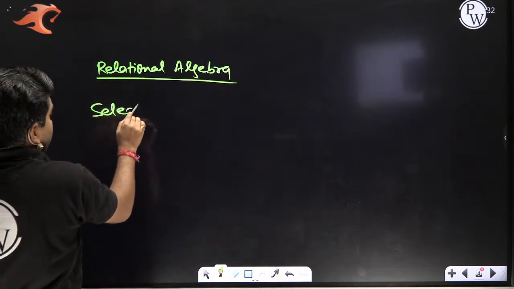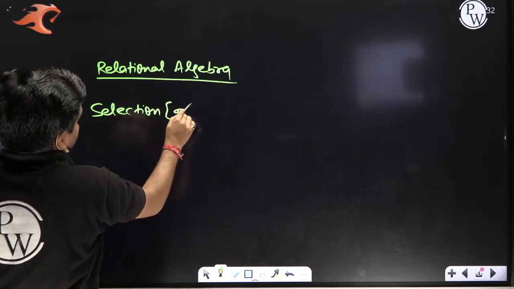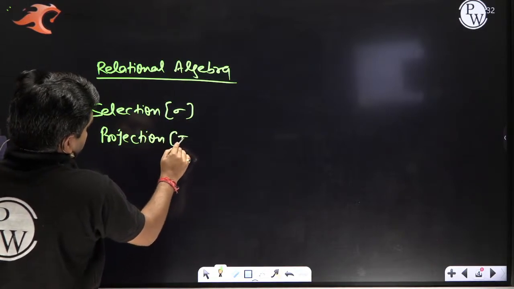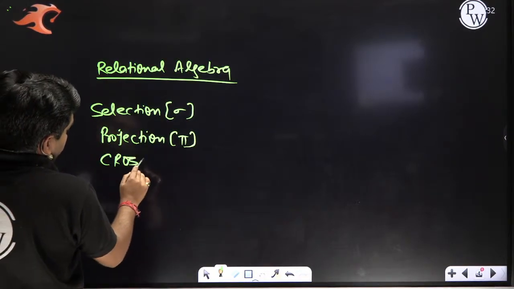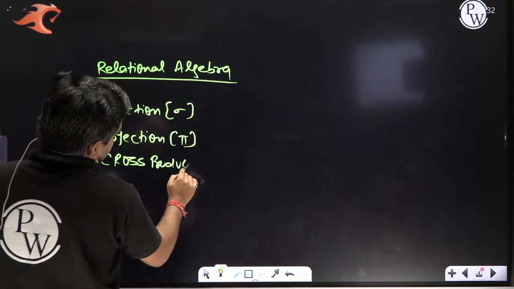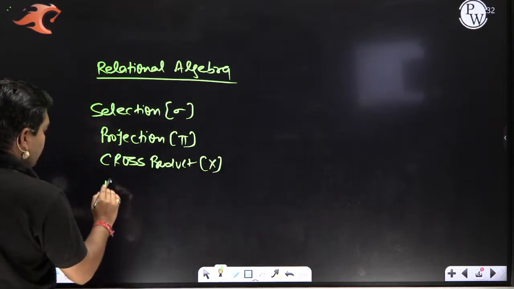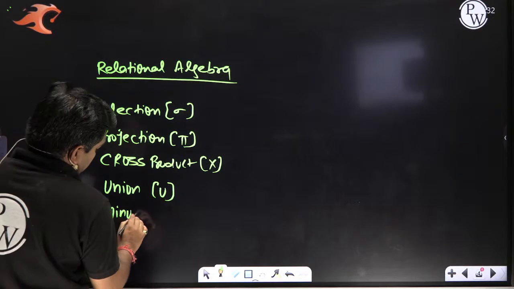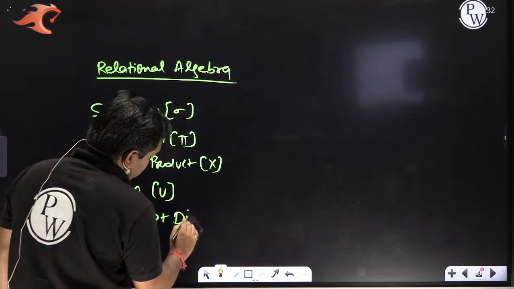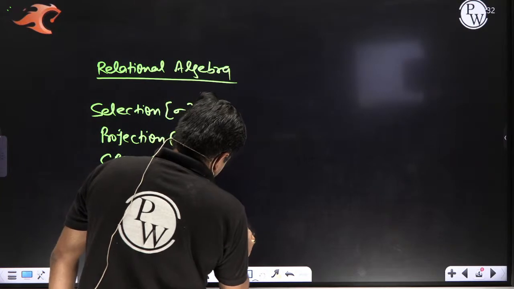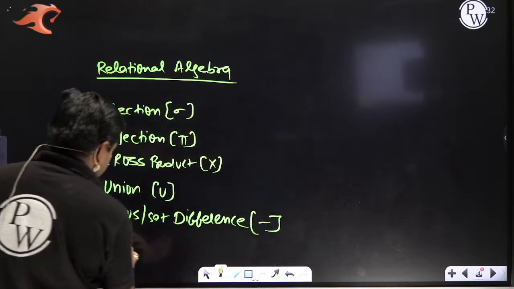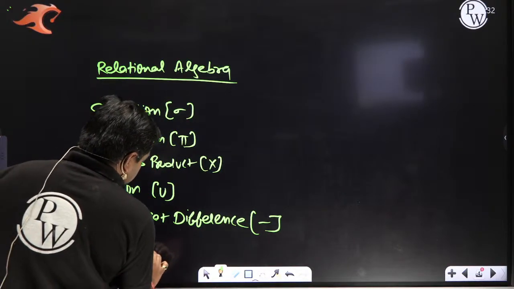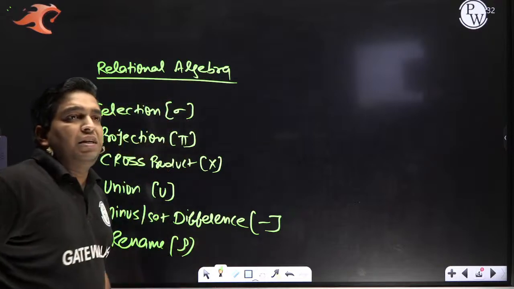Selection, we discussed completely. Projection. Cross product. Union. Minus, you can say set difference, and rename. These are the basic operators.